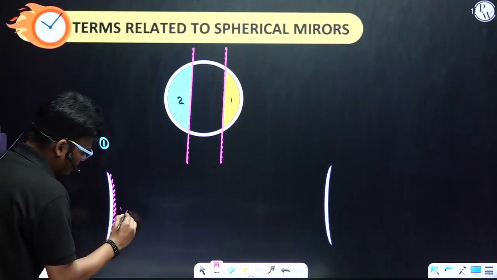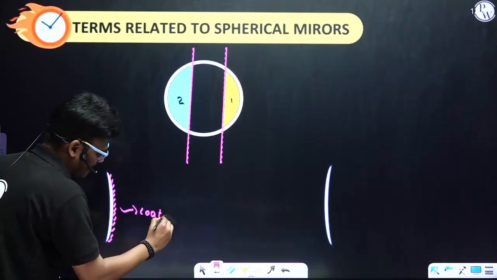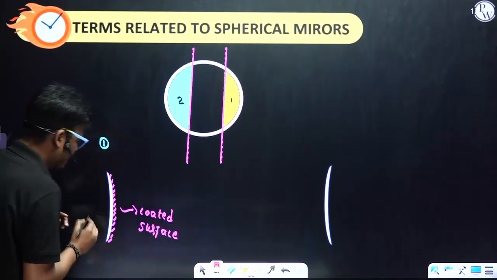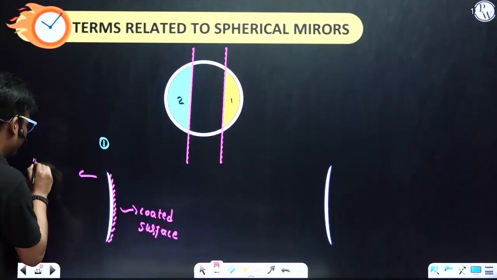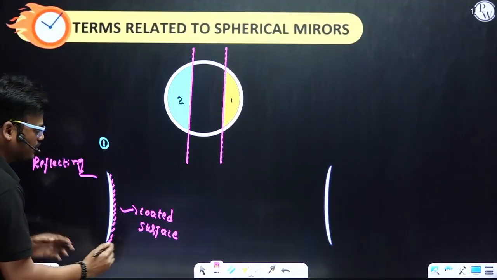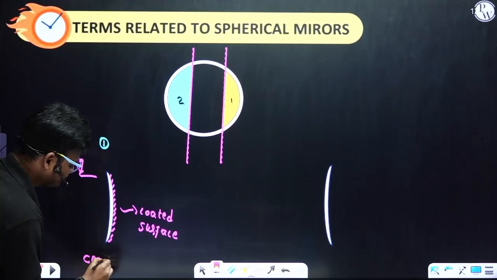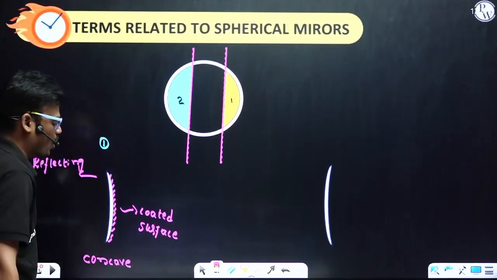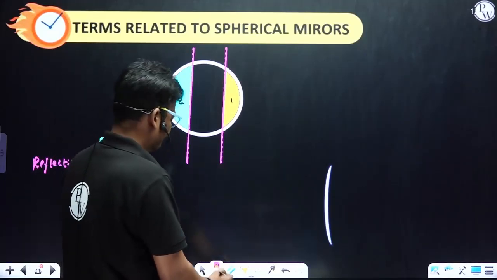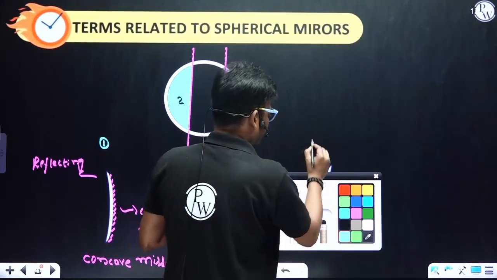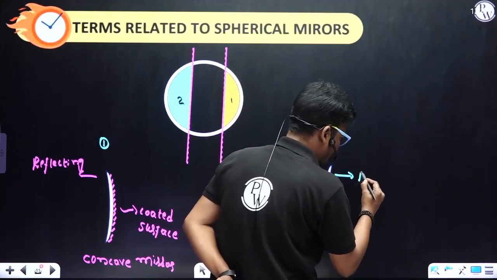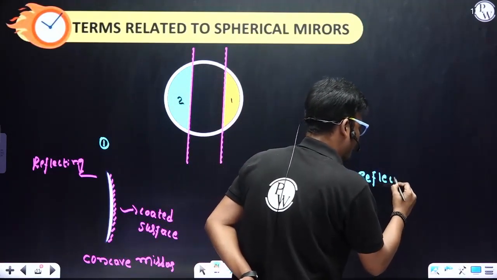This is the coated surface, and this side is a reflecting surface, and this one we call a concave mirror. In the same way, the second one, if I consider, this is the reflecting surface.